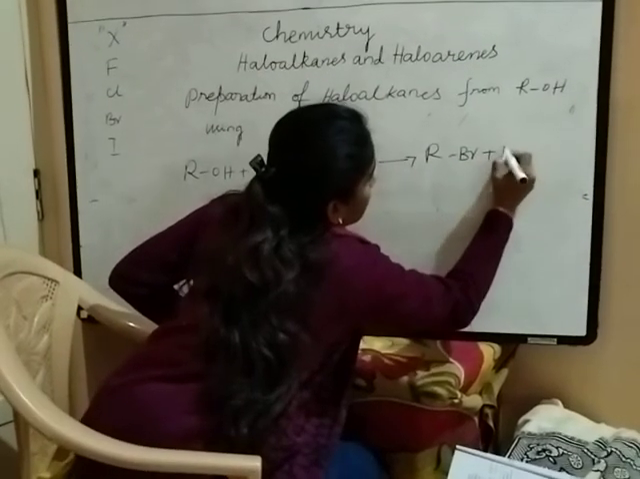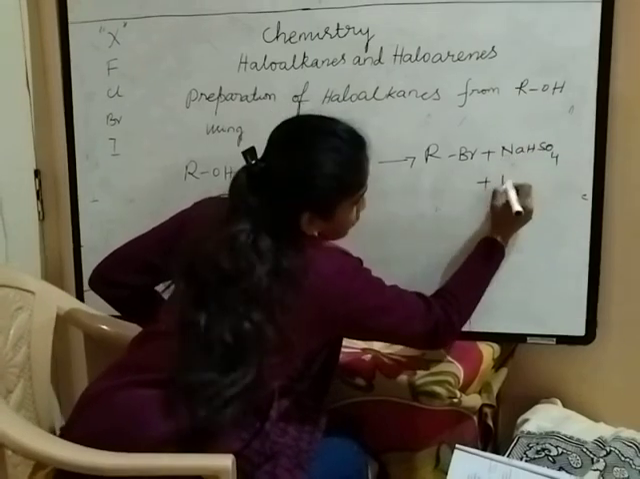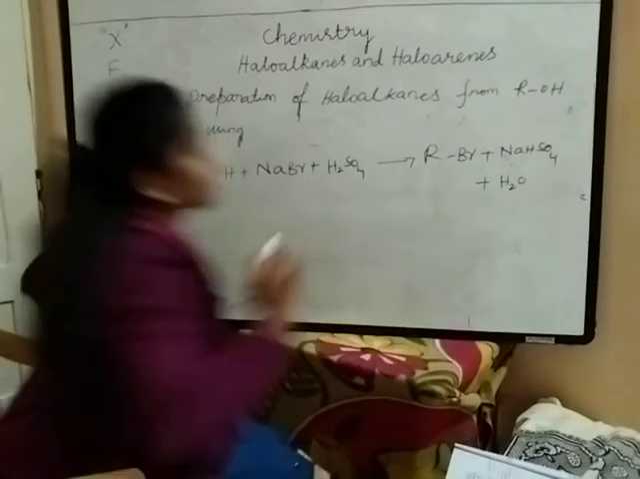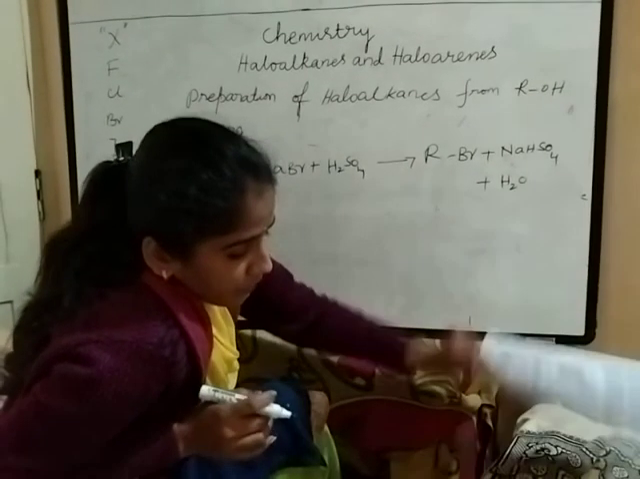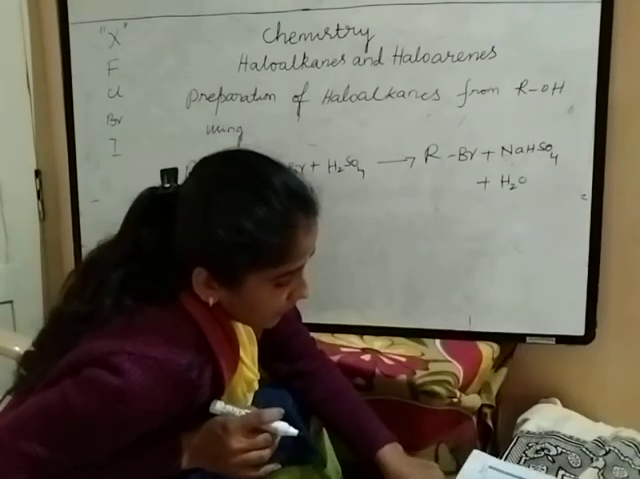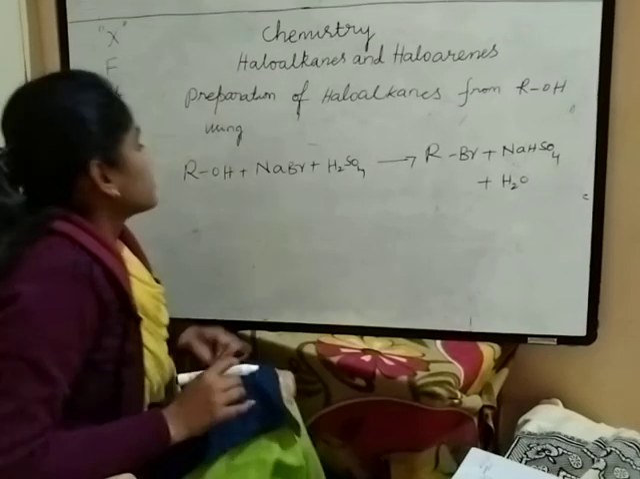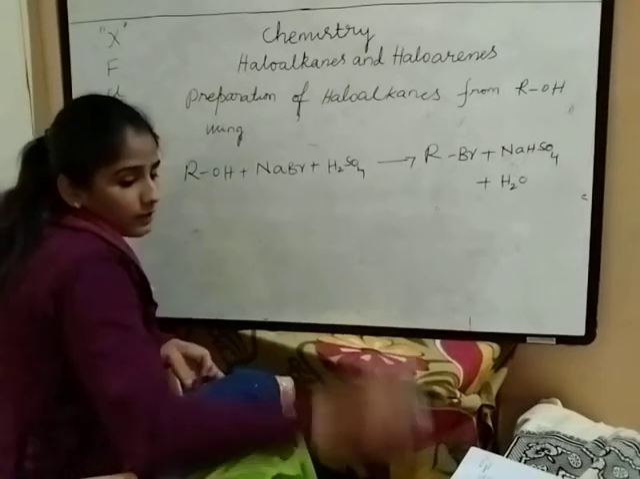RBr plus NaHSO4 plus H2O. NaHSO4 is nothing but sodium bisulfate. This is about how we can prepare the alkyl bromides from alcohols.